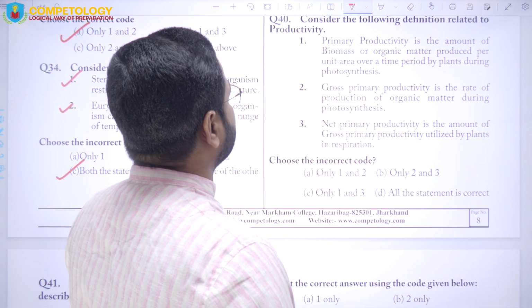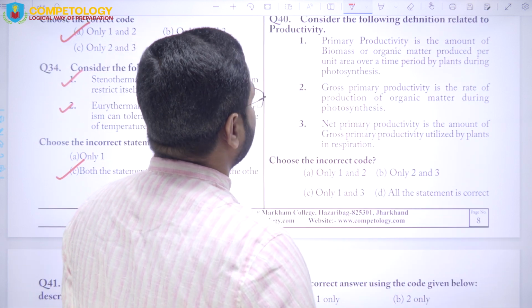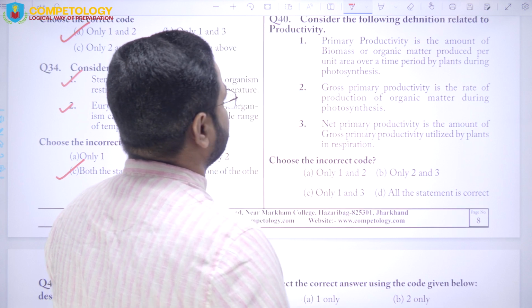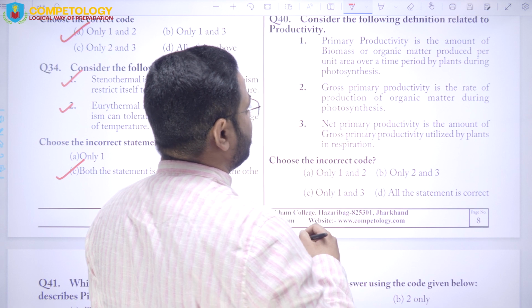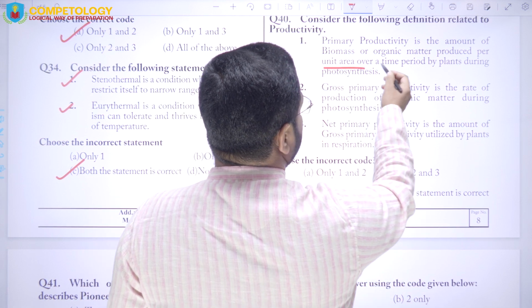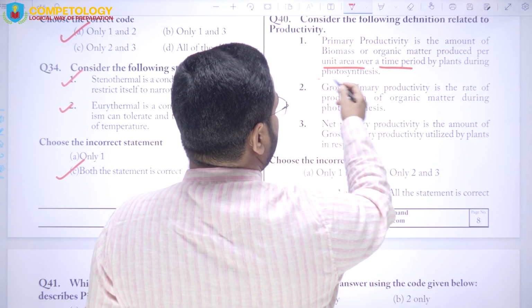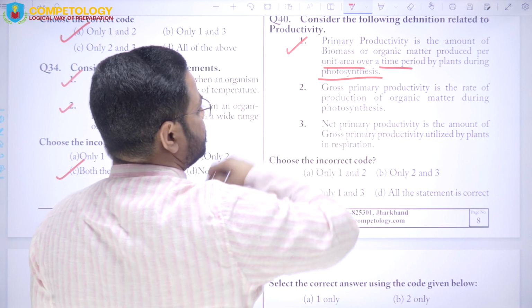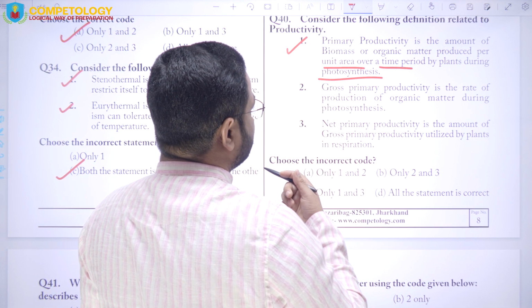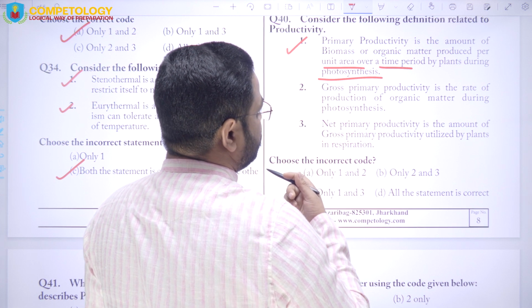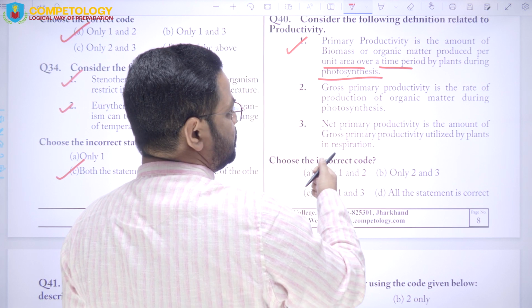Next question is question number 40. Consider the following definition related to productivity. Primary productivity is the amount of biomass or organic matter produced per unit area over a period of time by the plants during the photosynthesis. This is the correct answer. Gross primary productivity is the rate of production of organic matter during the photosynthesis.